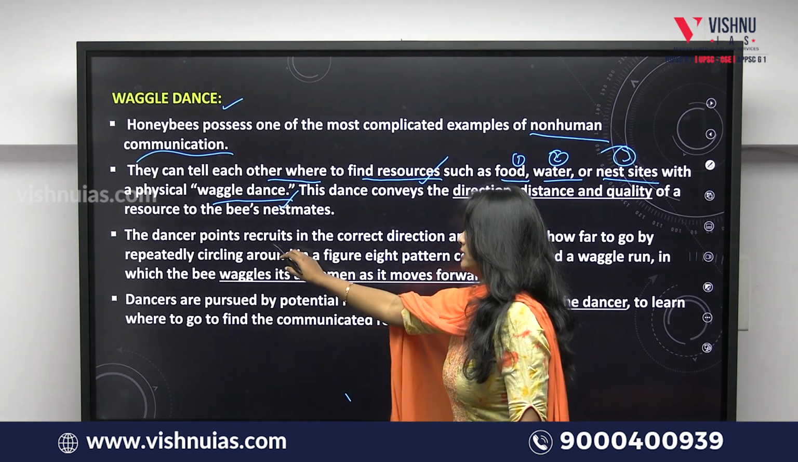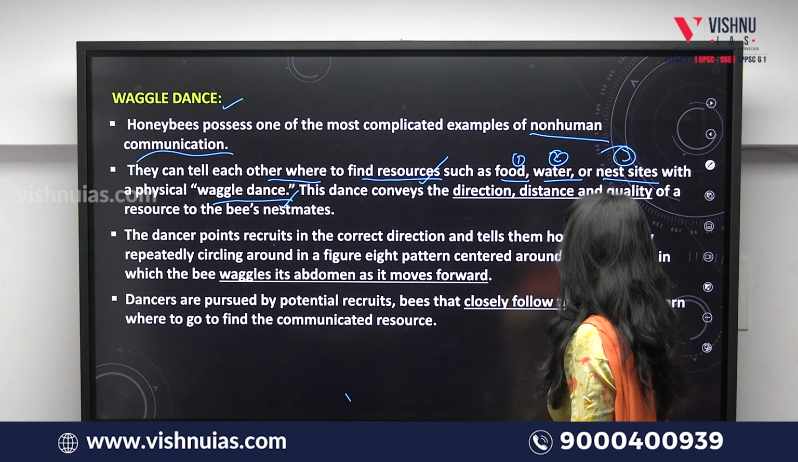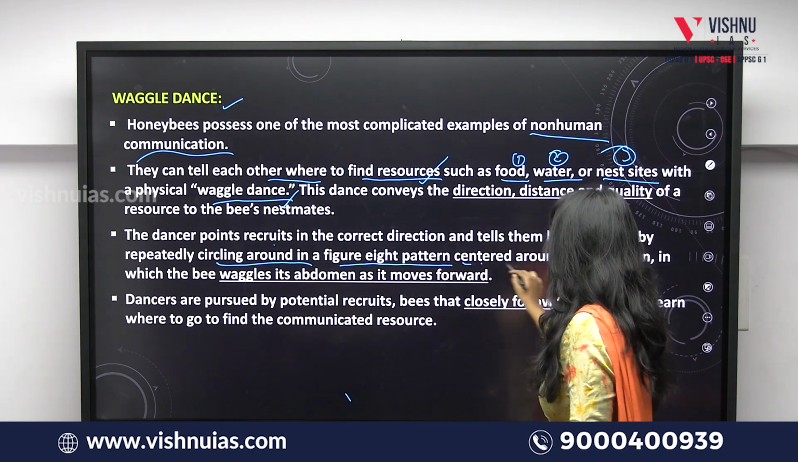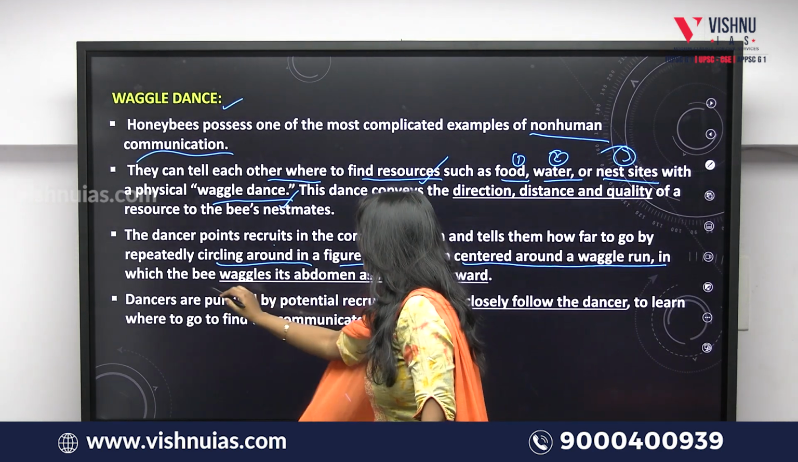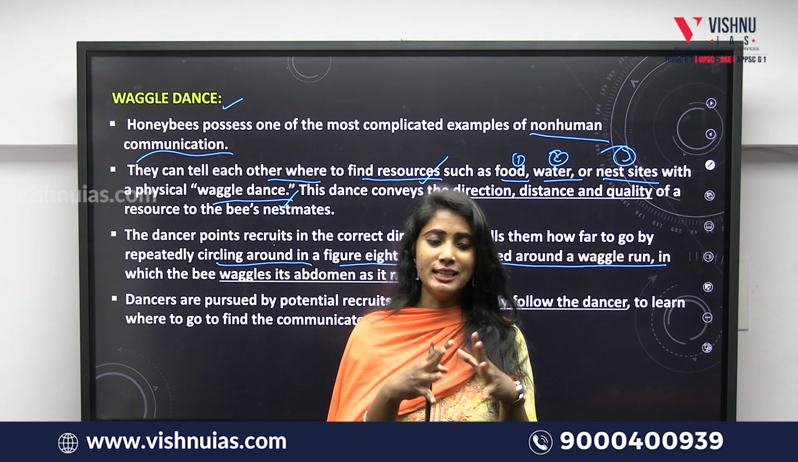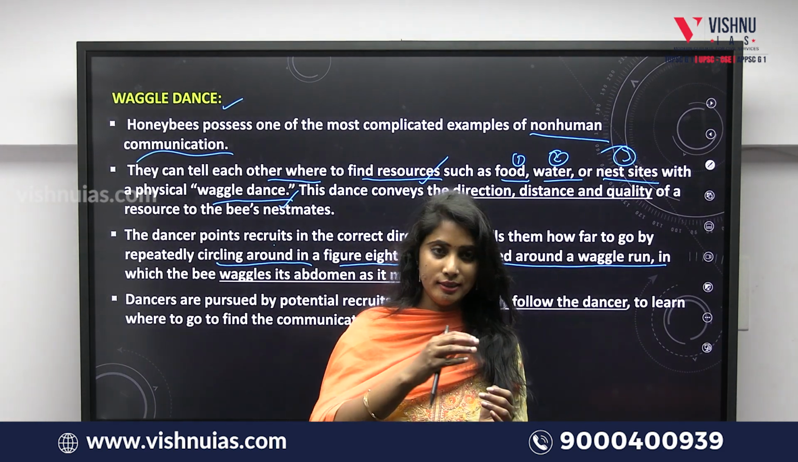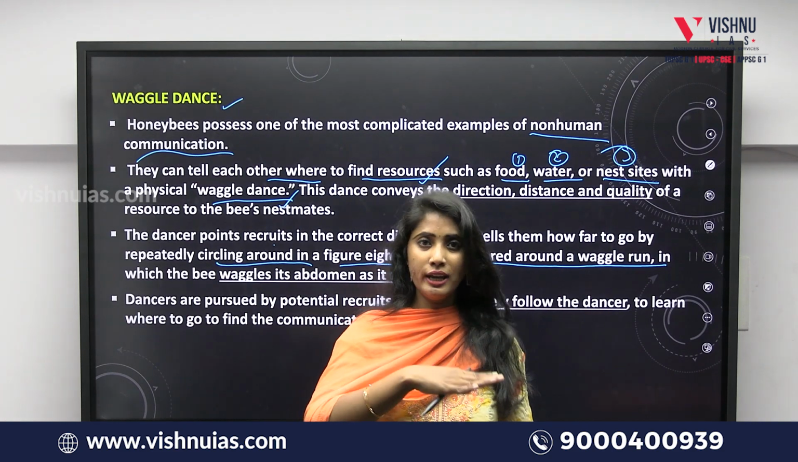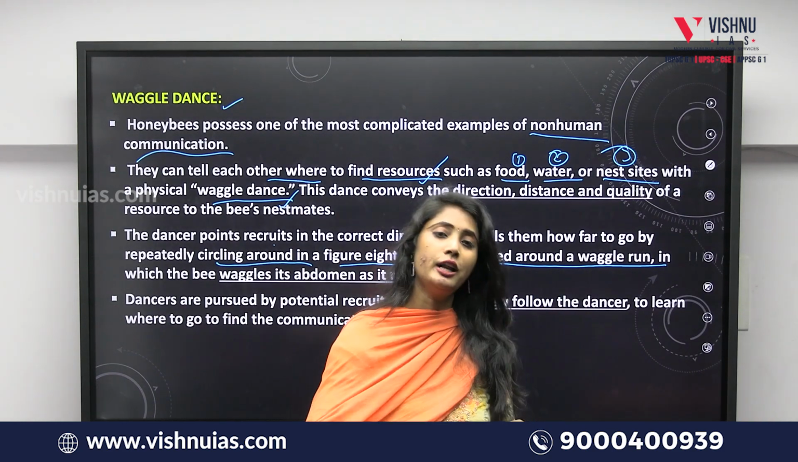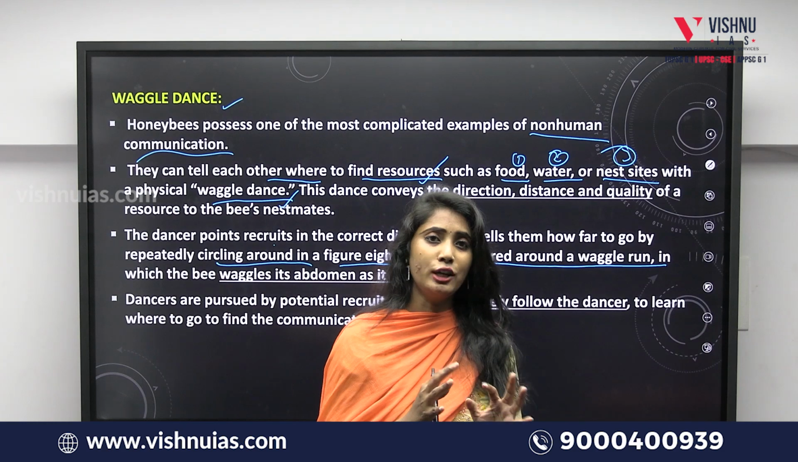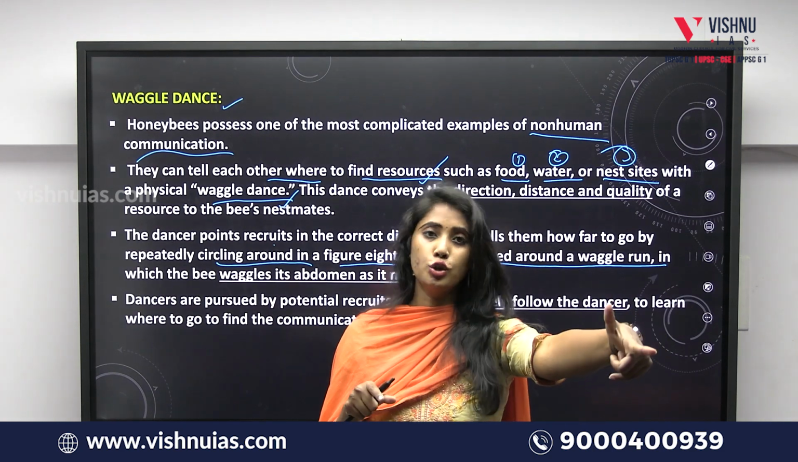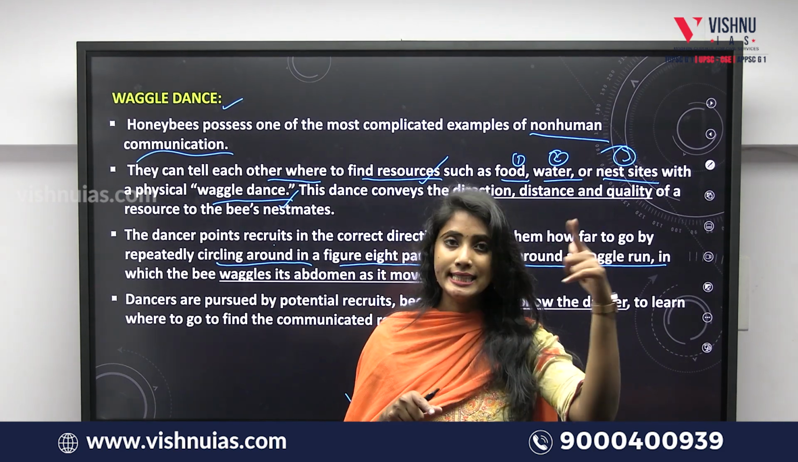The dance points recruits in the correct direction and tells them how far to go by repeatedly circling around in a figure 8 pattern centered around a waggle run, in which the bee waggles its abdomen as it moves forward. What is meant by waggling actually? Waggling means moving continuously in short directions, either up and down or sideways. Honeybees continuously keep moving their abdomen either up and down or sideways. By doing this kind of waggling movement, they give directions to the bees that follow, for the food sources, water sources or nesting sources as well.